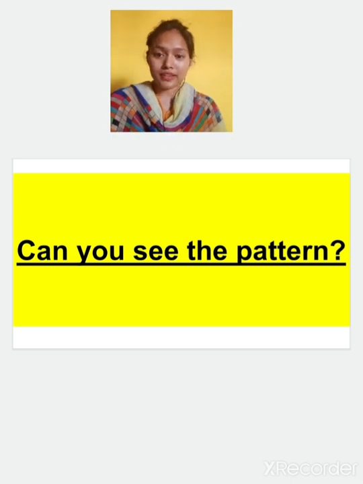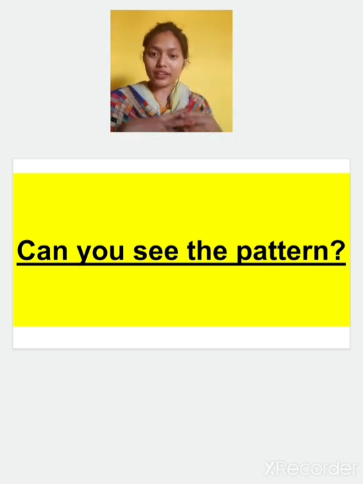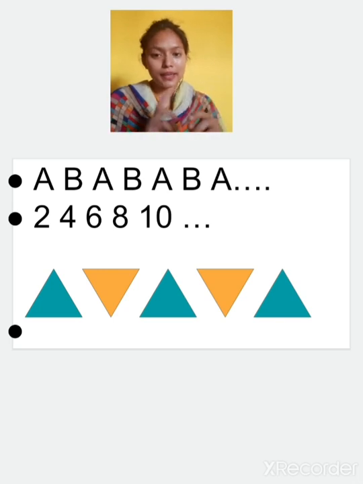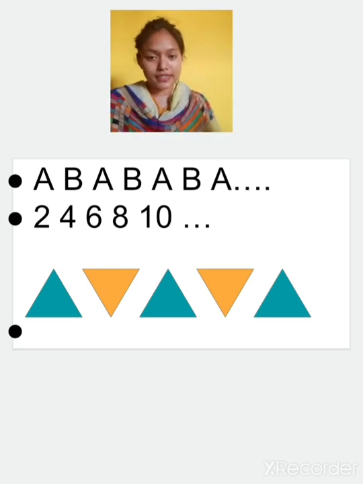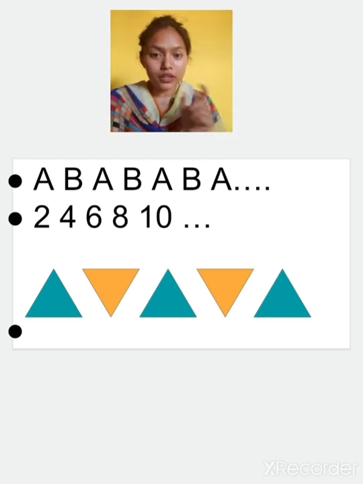Now what is a pattern? Pattern is a systematic manner, or we can say a regular manner of anything. Means regularity should be there in the figures. As you can see in this case, AB, AB, AB is repeating itself an equal number of times. So regularity is there. Now in 2, 4, 6, 8, what is the difference? A gap of 2 in each digit. So regularity, an equal interval, is there. Yes or no? So that is a pattern.